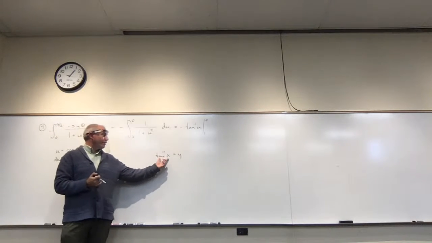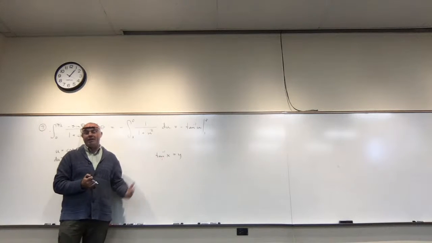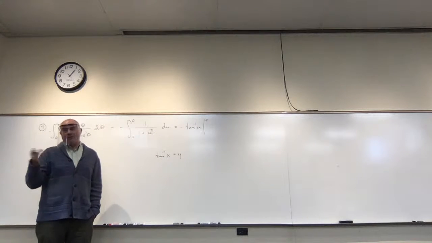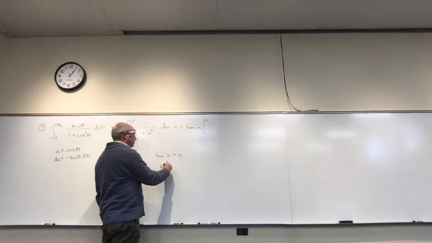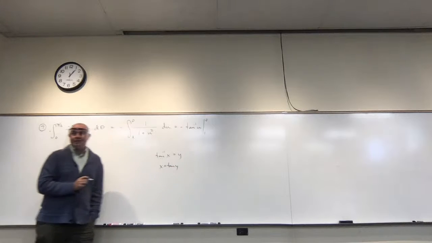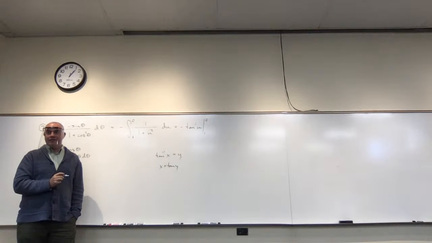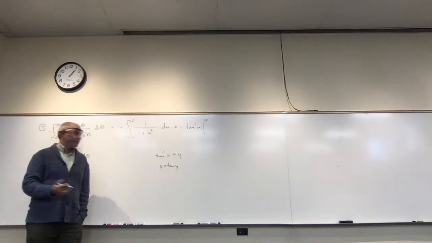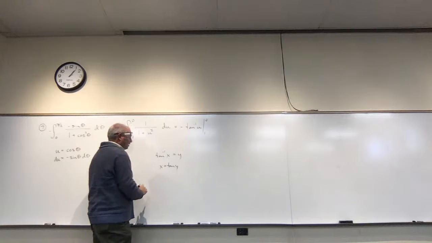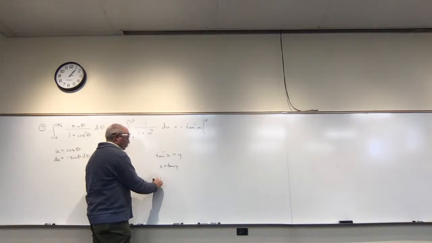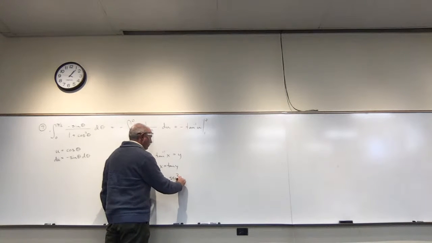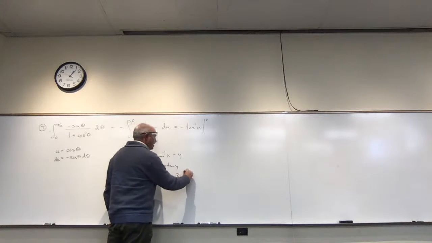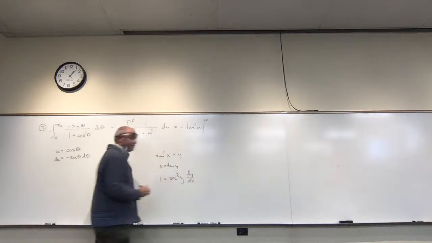In other words, what's the derivative of tan inverse of x? Well, I can say, okay, I don't know the derivative of tan inverse of x, but I could say that x is equal to tangent of y, correct? And now I could use implicit differentiation to take the derivative of both sides. The derivative of x is just 1, and the derivative of tangent of y is secant squared of y times dy over dx.